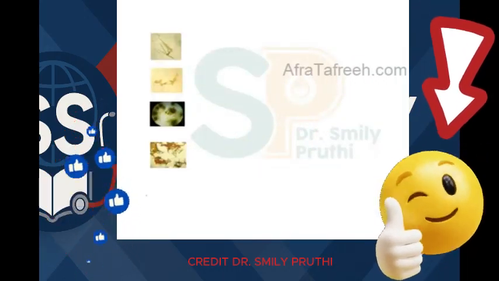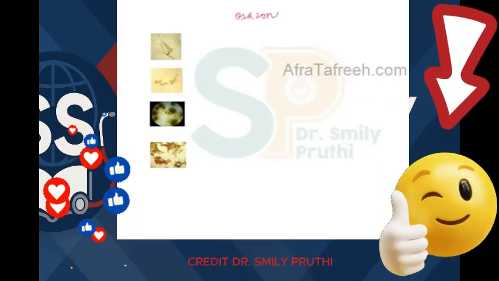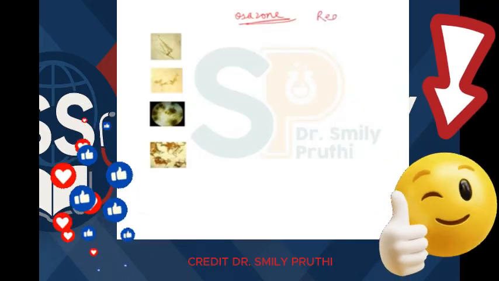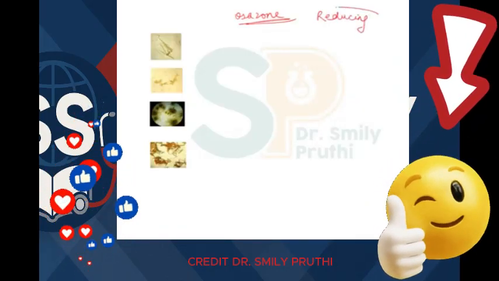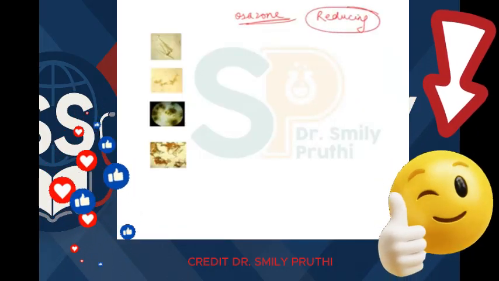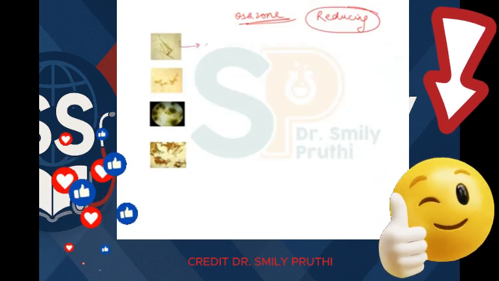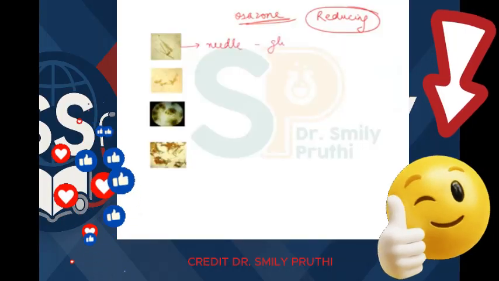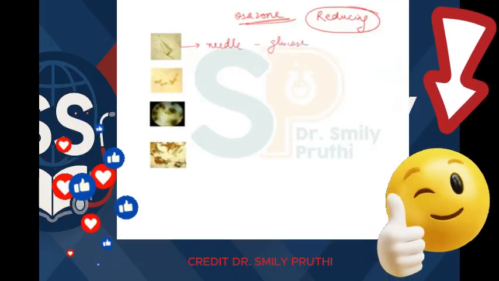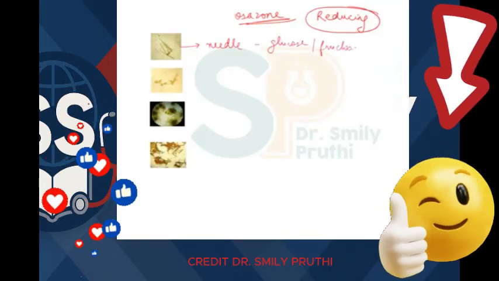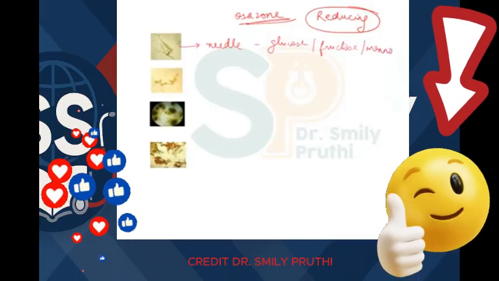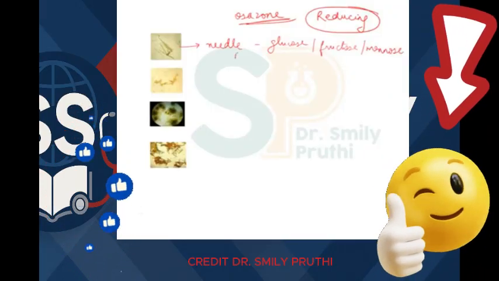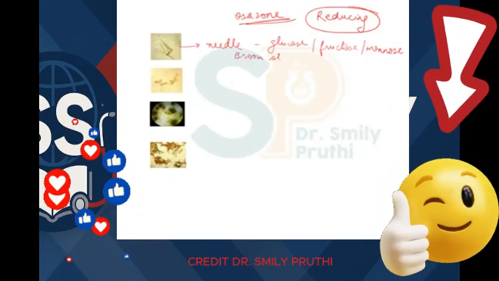Now one more test, that is osazone test, is given by monosaccharides and disaccharides, and these osazones are crystals which are formed only by reducing sugars, right? Now these are needle shaped osazones, which are for glucose, for fructose also same, for mannose also same shape of crystals, that is needle shaped, or we say broomstick appearance,